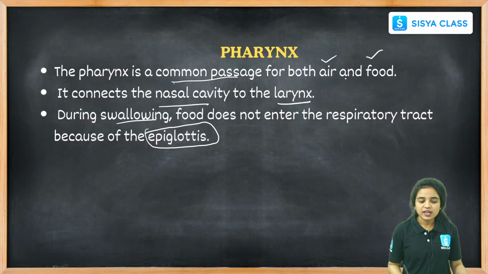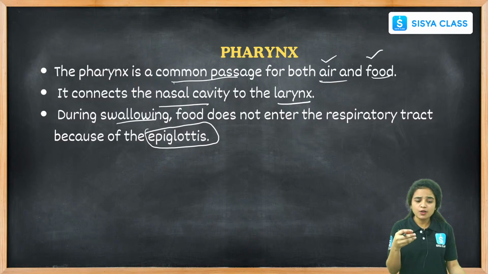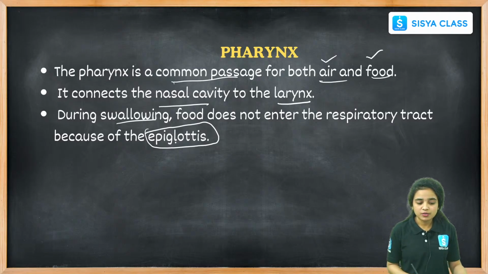Pharynx is the common passage for both air and food. When we are swallowing food, the food particles do not enter our respiratory tract, because there is an organ called the epiglottis, and it will not allow the food particles into the respiratory system.